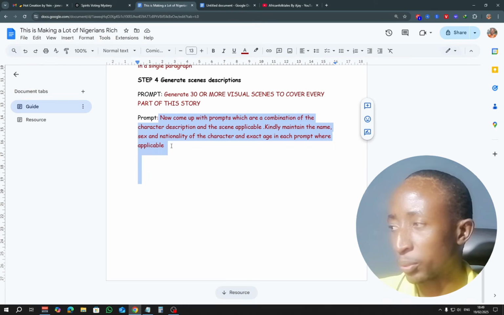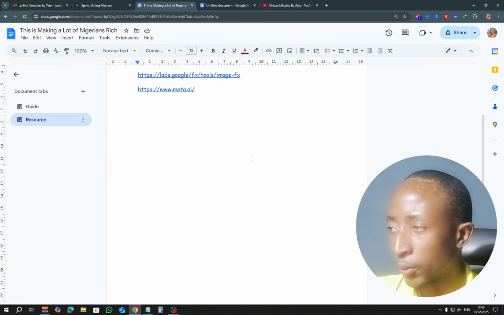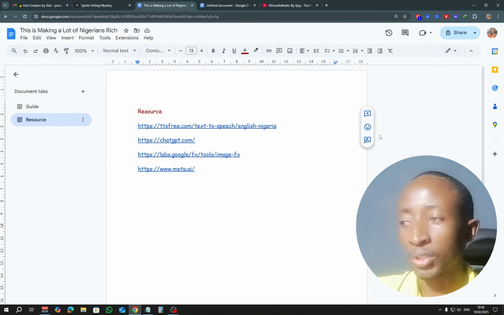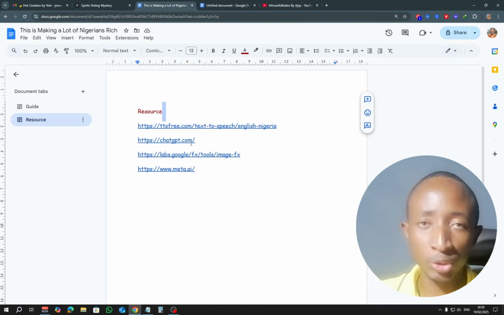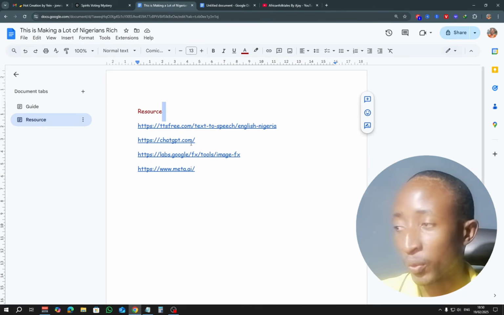This actual document, I'm going to give it to you. So when you get it, you see where it says resources right here. You just click on that. Now here you find the resources you're supposed to use. The first resource that we have is ChatGPT, which I've already shown you, and probably most of you are already aware of ChatGPT.